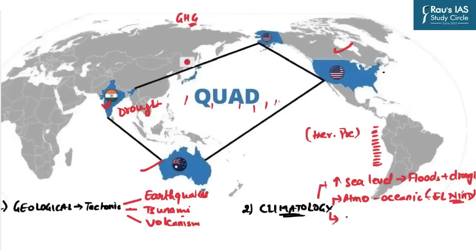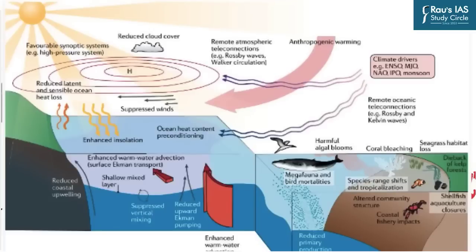The next important hazard in this region, which has increased in recent times, is marine heat waves. Marine heat waves are basically heat waves in maritime areas.